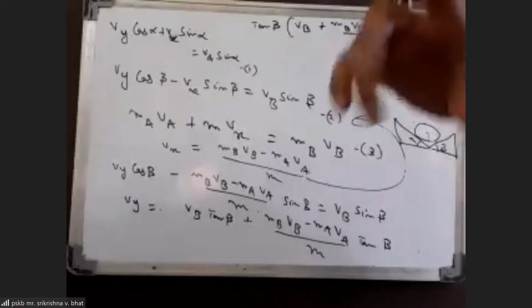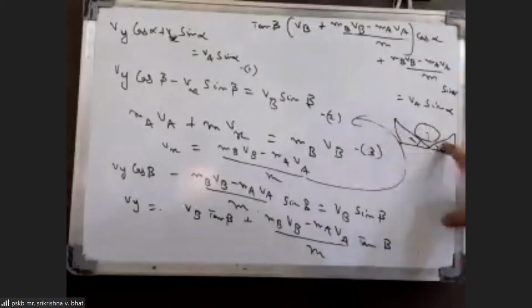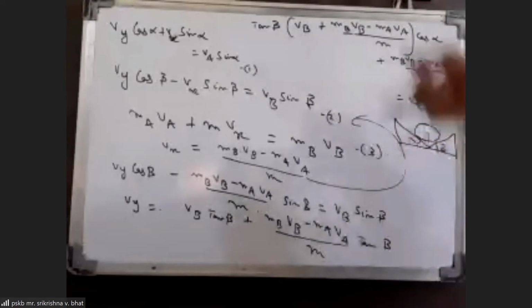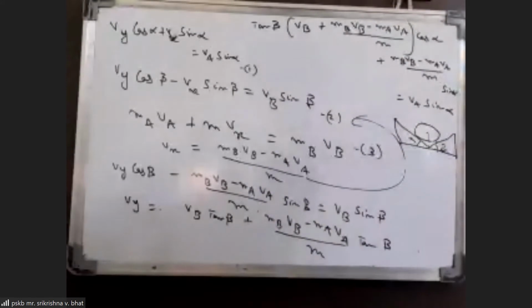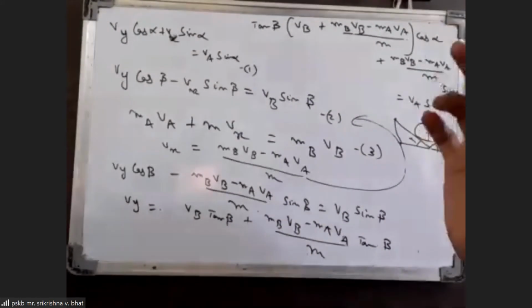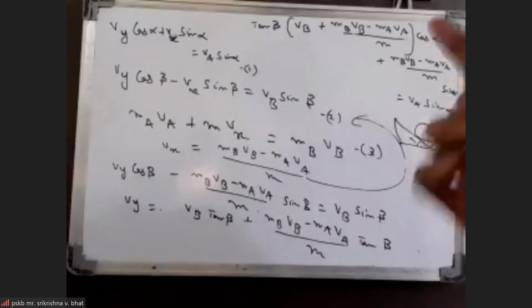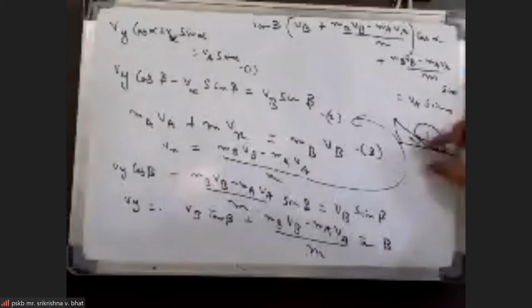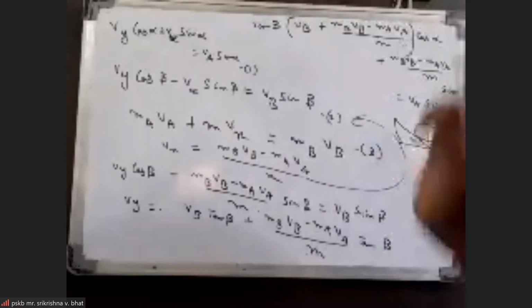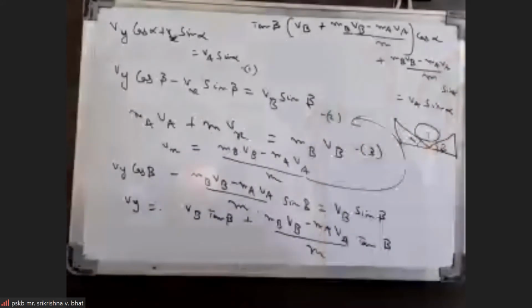But to answer the question of finding the velocities of A, B, and the cylinder at the instant when the cylinder reaches the ground, that would require the radius. Then you require how far the cylinder has to move before hitting the ground. That we should know. If you just want to find accelerations, then you don't need to know the radius. Or even for this question also, the radius is not required.